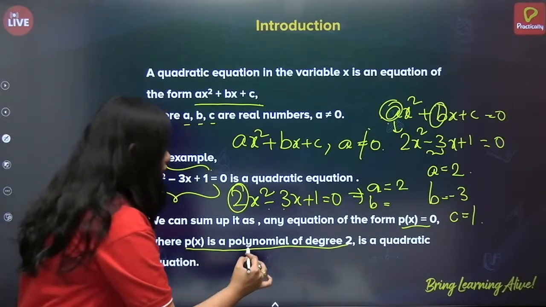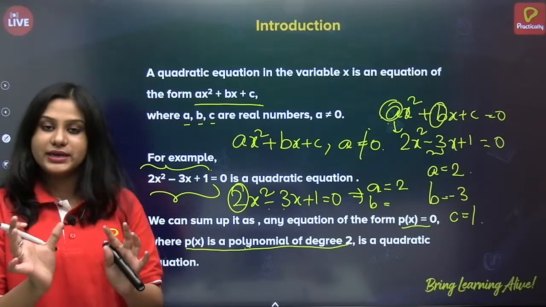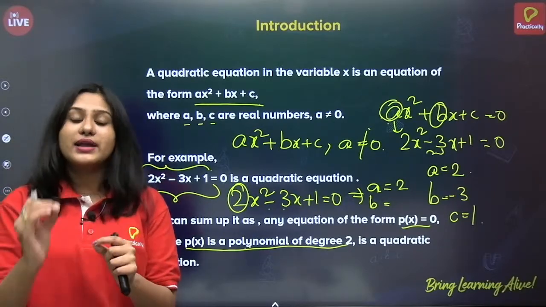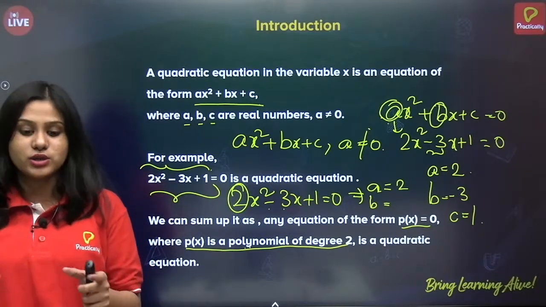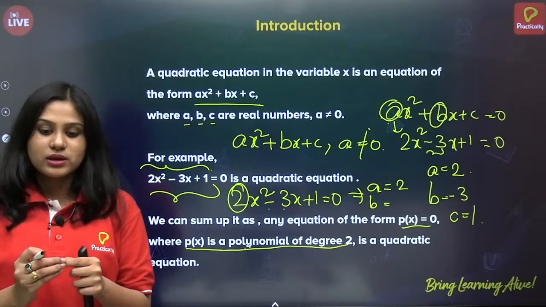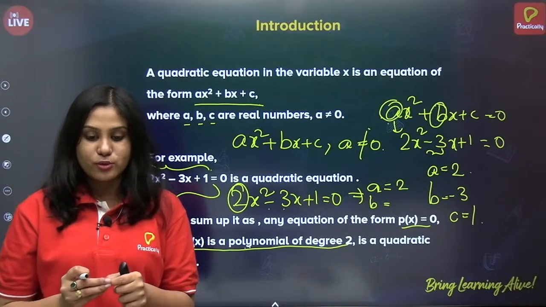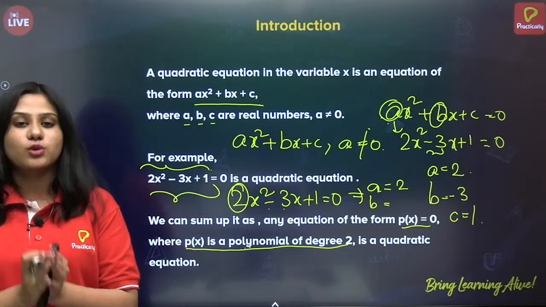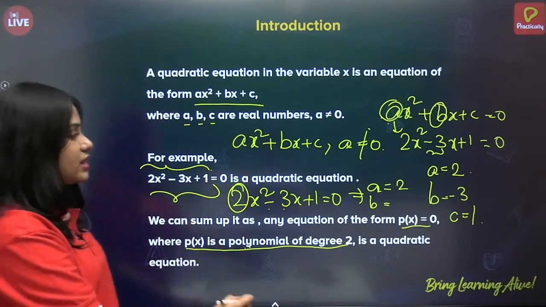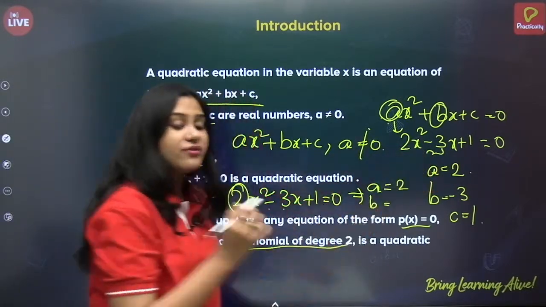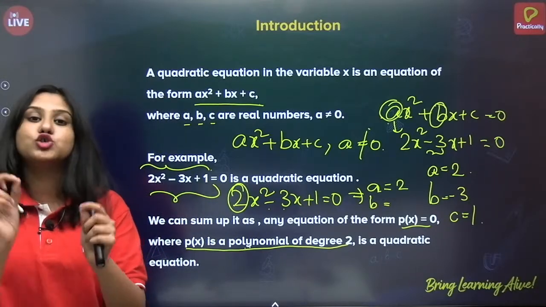Okay, so let us see what is meant by degree 2. It is nothing but the highest exponent of the variable in the given polynomial or equation. Yes, it's a quadratic polynomial, of course. But what is meant by degree? Degree means the highest exponent of the variable in the equation should be 2.